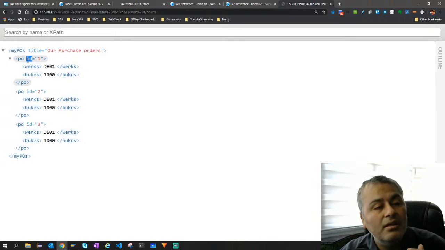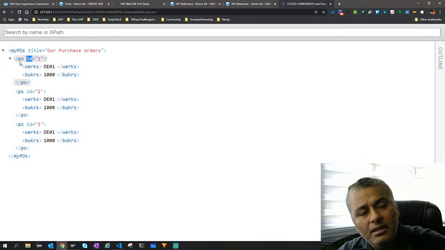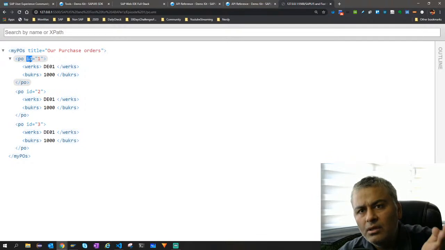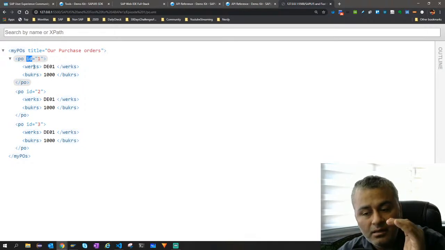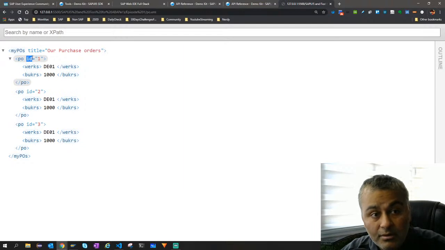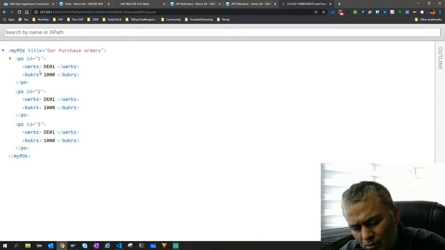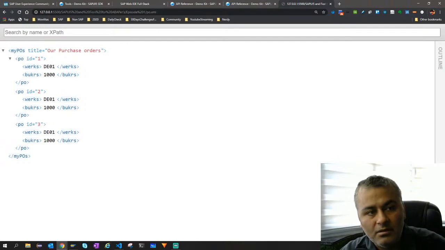This thing is called an attribute. So how do you add properties? You add properties to a tag, which are attributes, like you must have seen in your HTML tags, you can add a class, you can add style. In the same way we can have it here, but it is data structure without front end. Of course it can validate also, for example that I want ID always to be there. For that there is a concept of XSD and DTD, which is out of scope. I think for you it is important to understand what XML is: a group of tags along with their attributes, and there are elements. I hope it is clear.